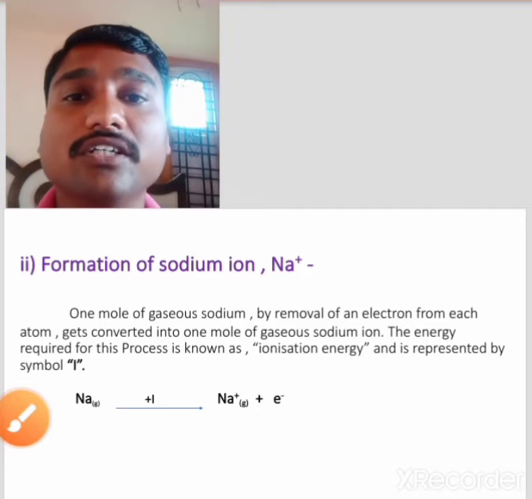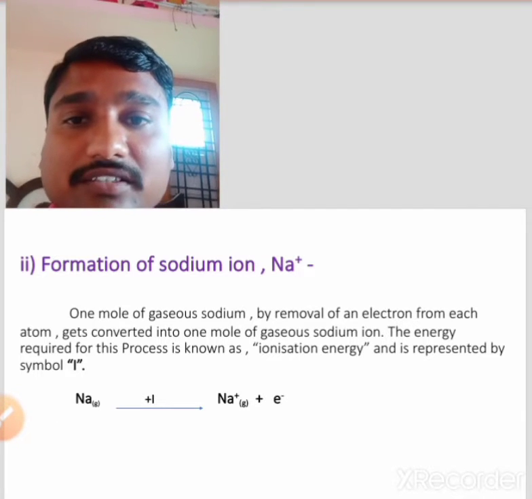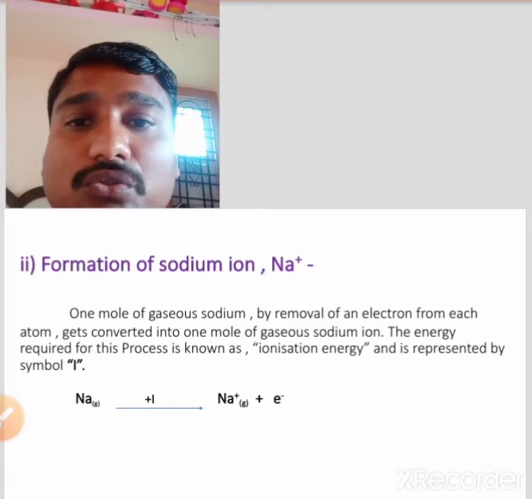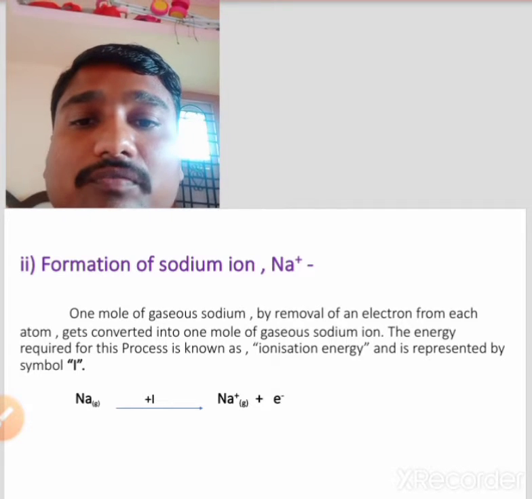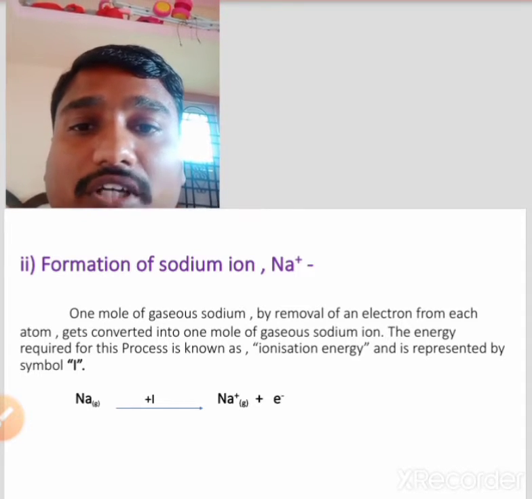Then second, formation of sodium ion, that is Na+. 1 mole of gaseous sodium, by removal of an electron from its valence shell, gets converted into 1 mole of gaseous sodium ion.